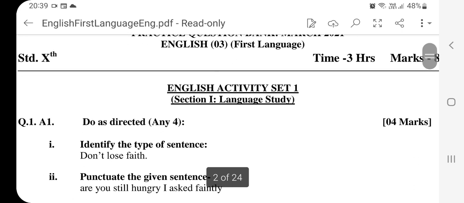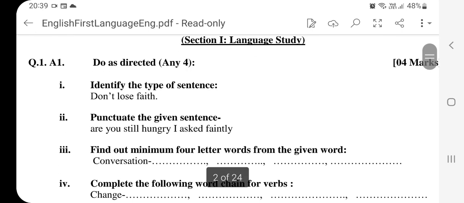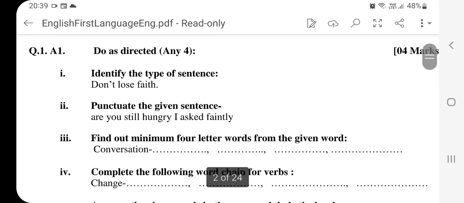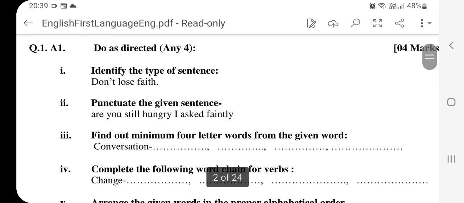So let's begin. In your 80 marks paper, the first section is language study, which is for 10 marks. So let's solve the likely questions or the type of questions that can be asked. First one is do as directed, any four. You have a choice, but you are most welcome to solve everything out. It will be helpful and beneficial.